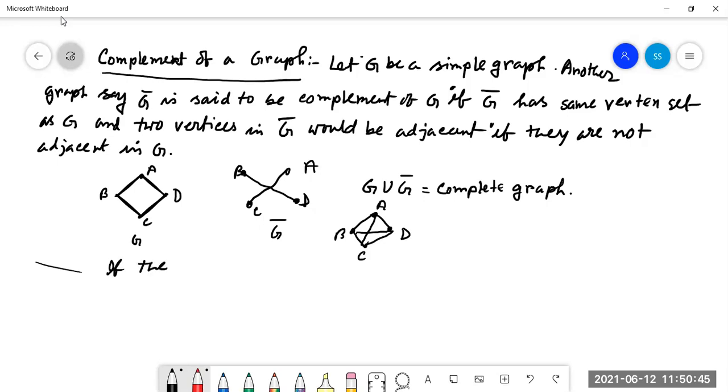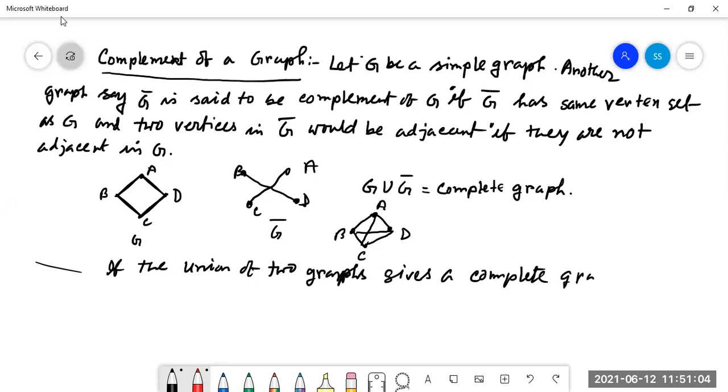If the union of two graphs gives a complete graph, then they are called complement graphs.